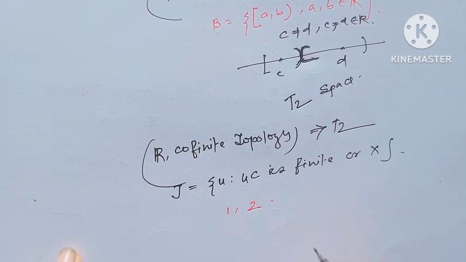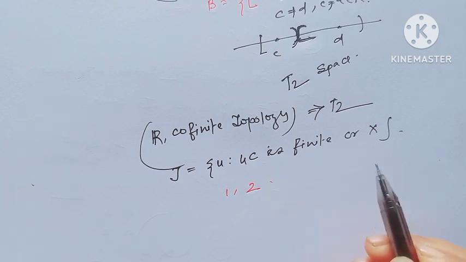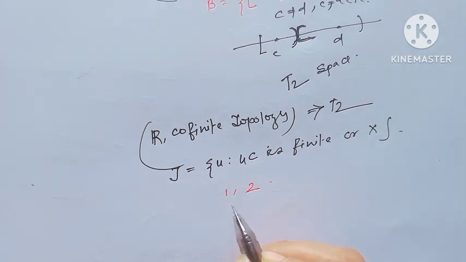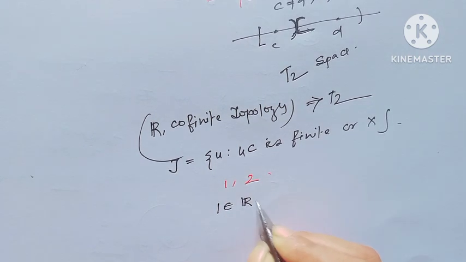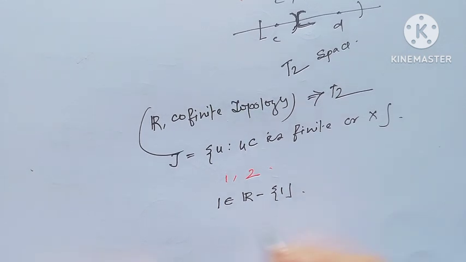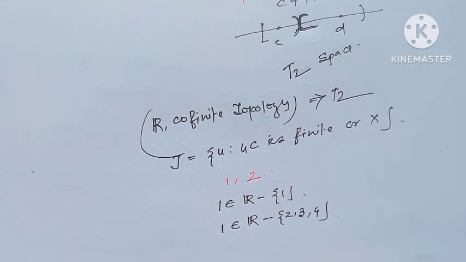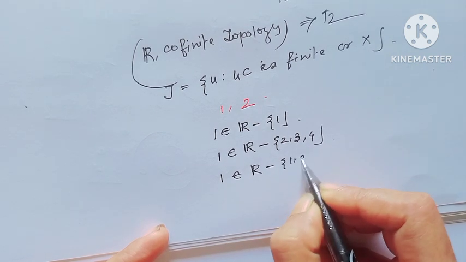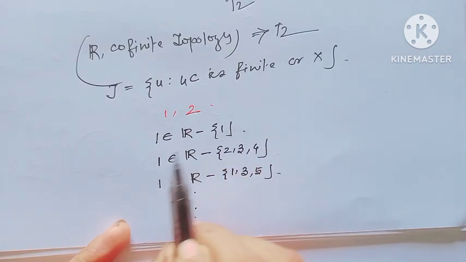At first, think: in cofinite topology the open sets are of such type, those U such that U complement is finite or the whole set X. So if we consider two distinct points 1 and 2, then an open set containing 1 would be of such type: either R minus the singleton set {1}, because its complement is only 1, or R omitting the set {2, 3, 4}, or R omitting the set containing 1, 3, 5, this type of open set containing 1.